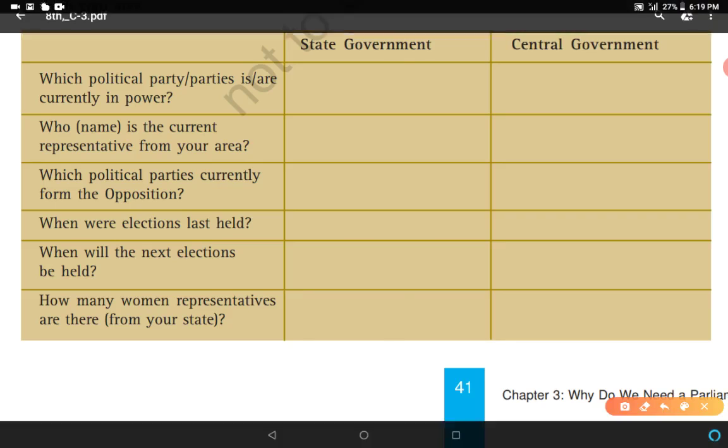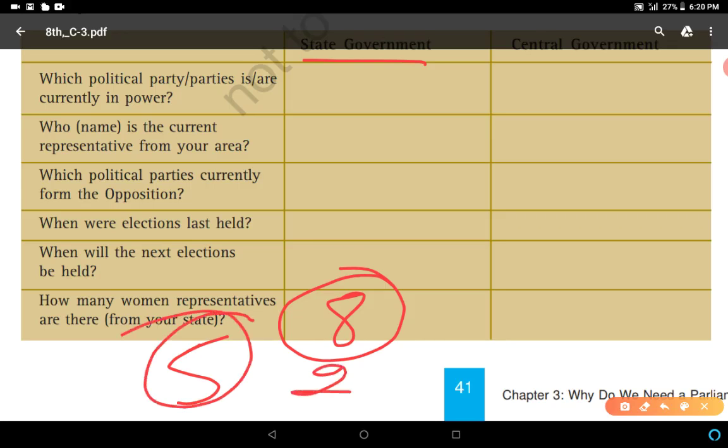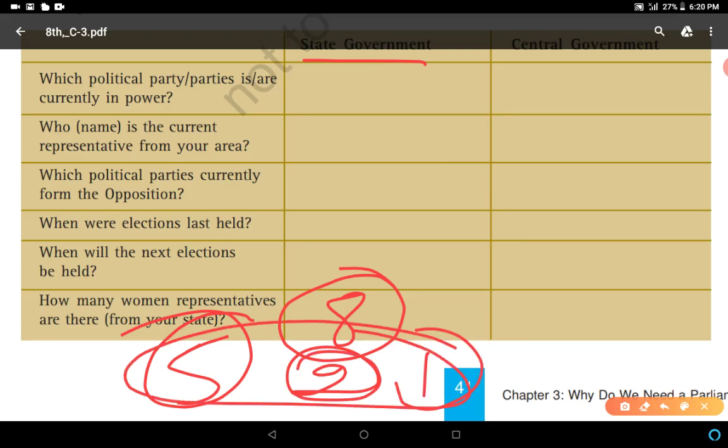From our state, if we talk about state government, means in Haryana State Legislative Assembly there are 8 women. According to the 2019 State Legislative Assembly in Haryana, 5 women MLAs from the Congress party, 2 are from BJP and 1 from JJP. Total 8 women representatives are there in our Haryana Assembly, and it is lesser than the previous election. In 2014 there were 13 women MLAs from Haryana.